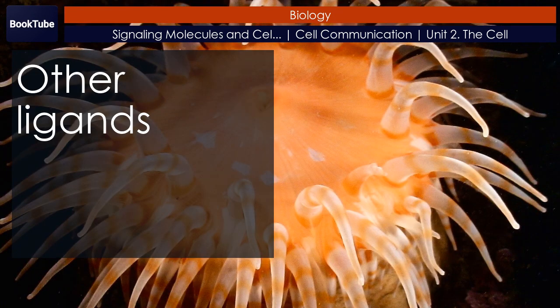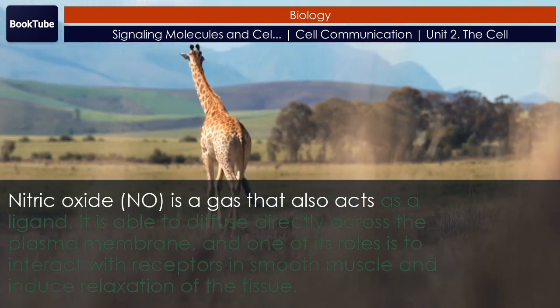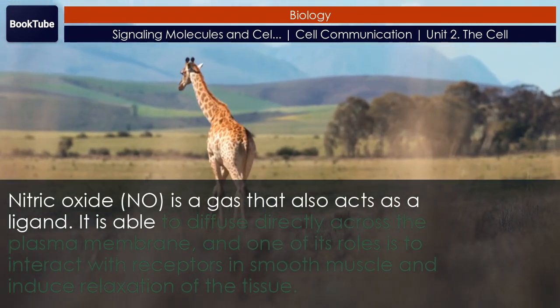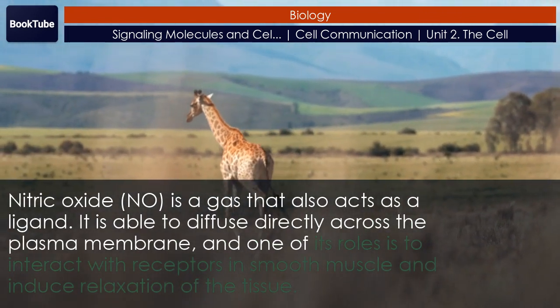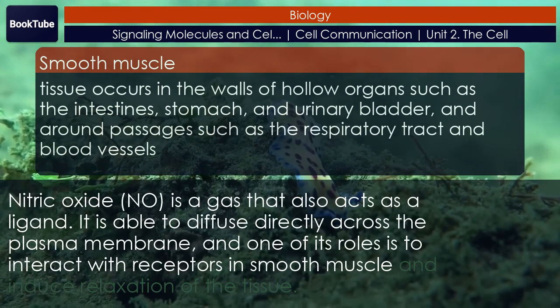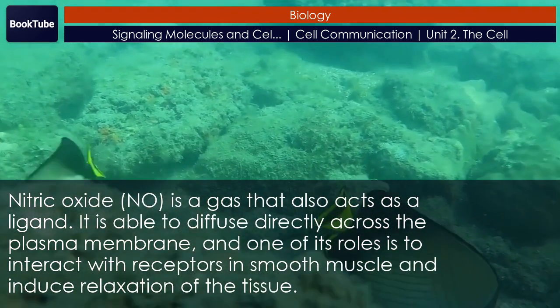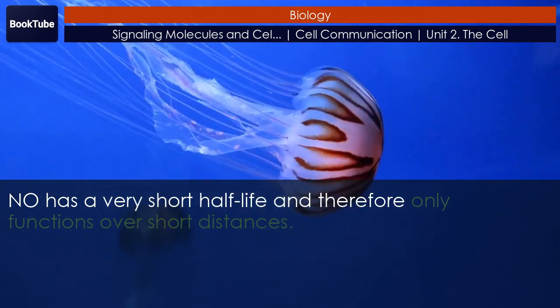Other ligands. Nitric oxide, NO, is a gas that also acts as a ligand. It is able to diffuse directly across the plasma membrane, and one of its roles is to interact with receptors in smooth muscle and induce relaxation of the tissue. NO has a very short half-life and therefore only functions over short distances.